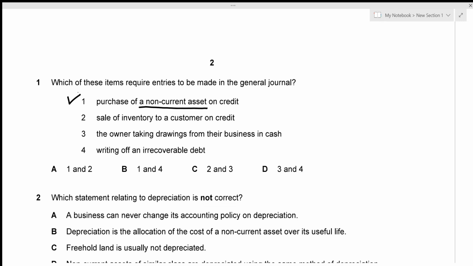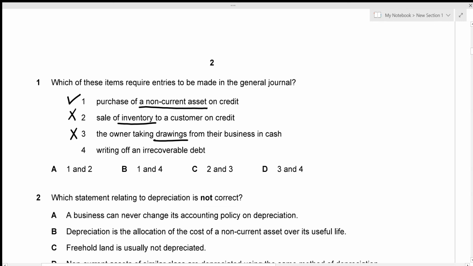Now, item 2 is the sale of inventory. So right now, it's the sale of inventory or a sale of goods, and always these come under the sales journal, not the general journal. So item 2 is not included in the general journal. In item 3, we have the owner taking drawings. So drawings is always a contra and it does not come under the general journal. So item 3 is not included as well.